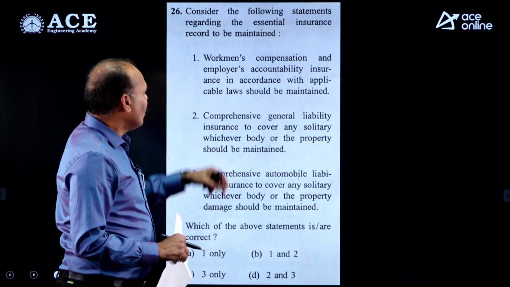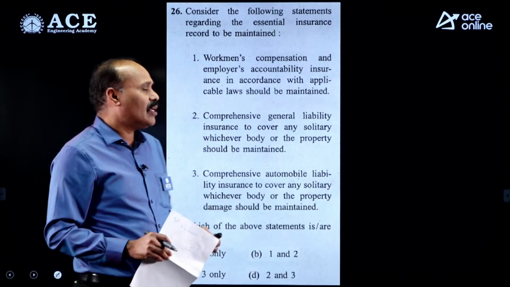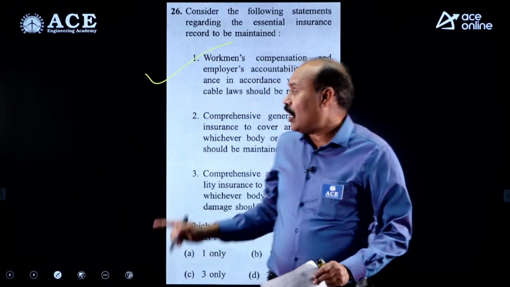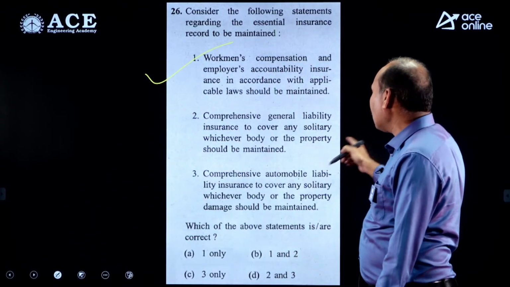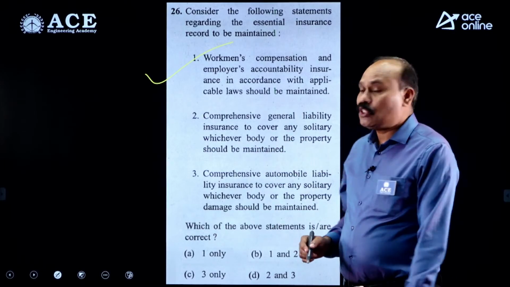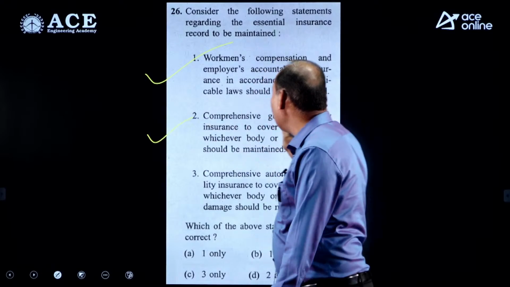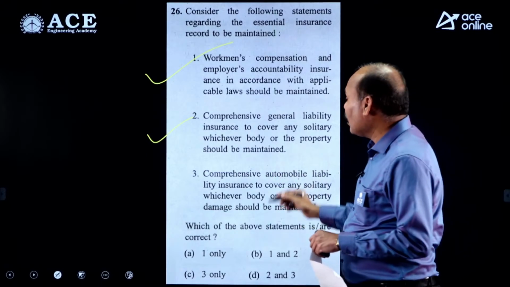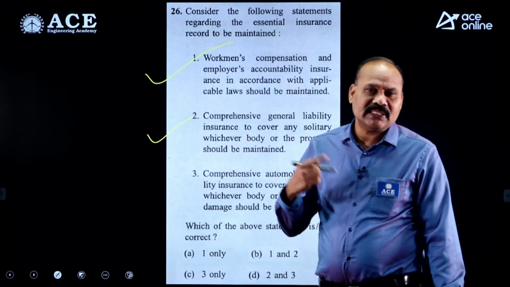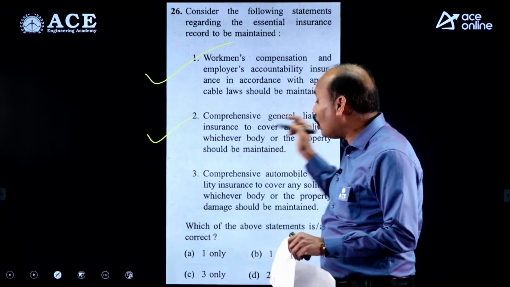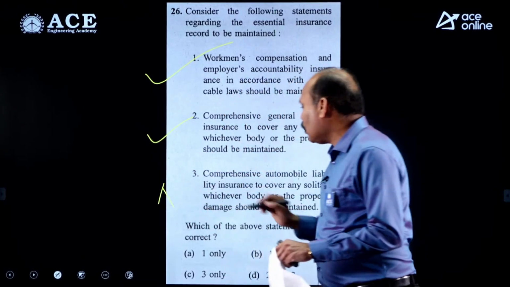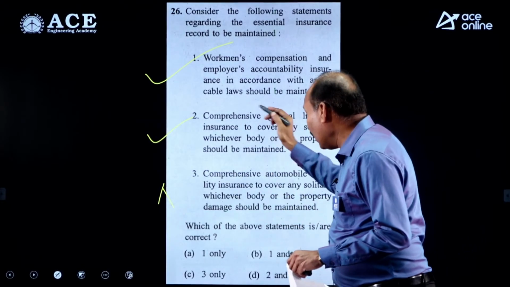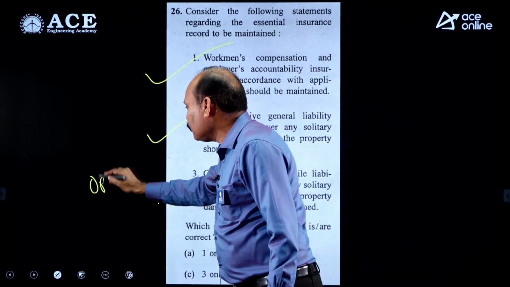Coming to the first statement, workmen's compensation and employer's accountability insurance in accordance with applicable laws. This is actually mandatory, compulsorily required. And the second one, comprehensive general liability insurance to cover any bodily injury or property damage. This is also mandatory. Comprehensive general is actually the responsibility of the project contractor as well as the owner. Comprehensive automobile is required where construction machinery is used, but it is not mandatory. So the third one is not mandatory, it depends upon the situation and terms and conditions. So the answer is 1 and 2, option B. Option B is the right answer.